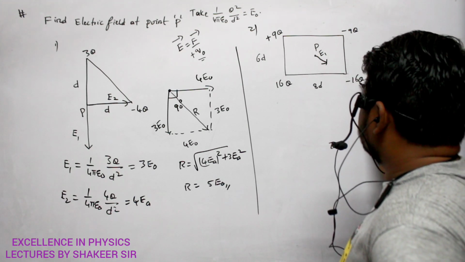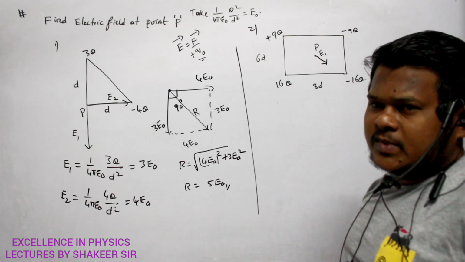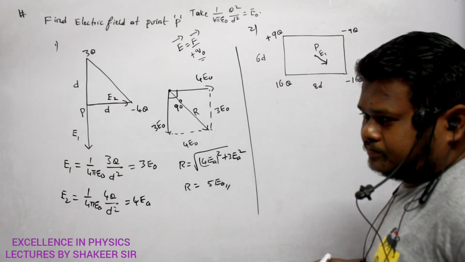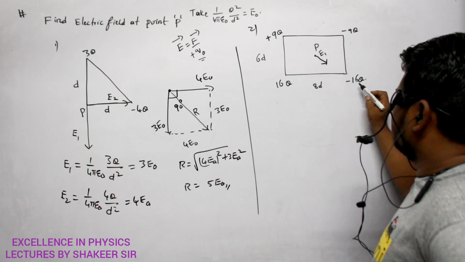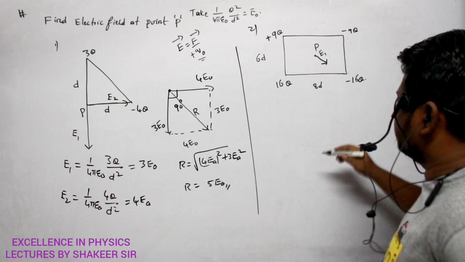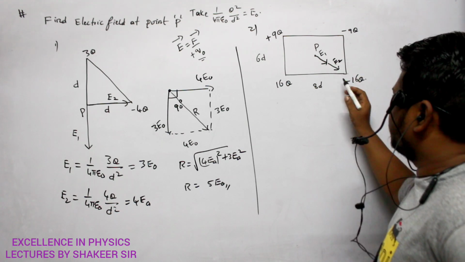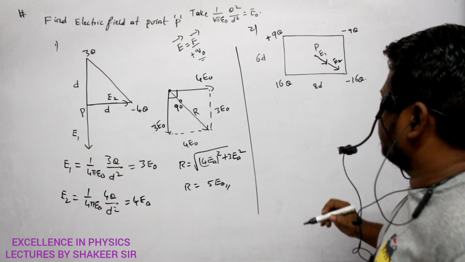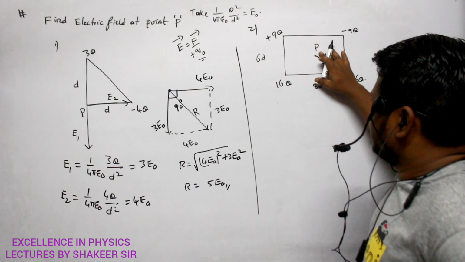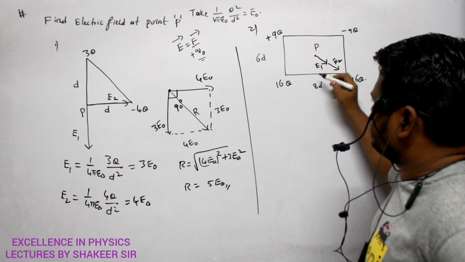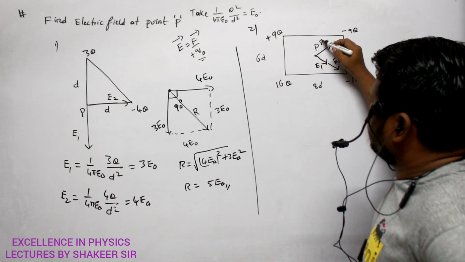Then what is the direction of force experienced due to minus 16q? Again in the same direction. What is the reason? If you place a positive charge here, minus 16q will attract that positive charge. So this is the direction of E2, the electric field due to minus 16q. Then what is the direction of the field due to 16q at point P? In this direction. That's all. So let it be E3.